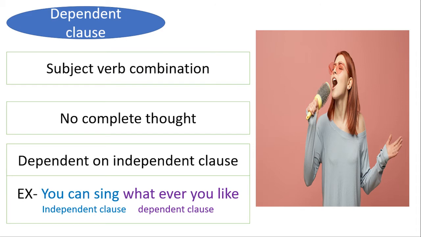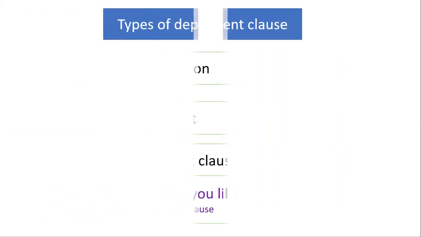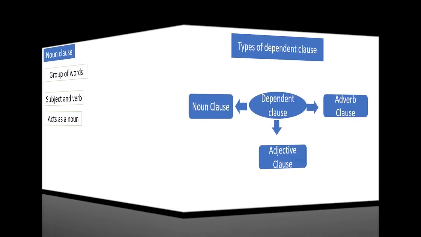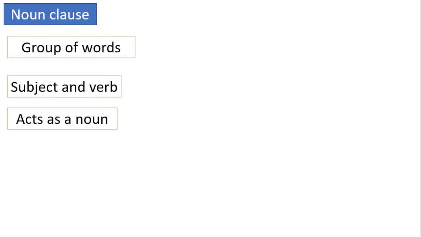Now, we are going to learn about dependent clauses. They are mainly divided into three parts: noun clause, adjective clause, adverb clause. Let's discuss each of them. What is a noun clause? A noun clause is a group of words having a subject and verb of its own and it acts as a noun in the sentence.